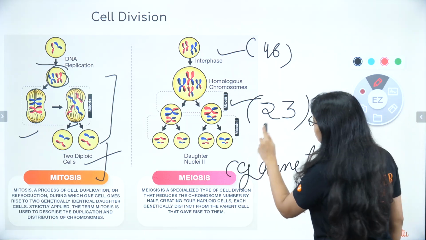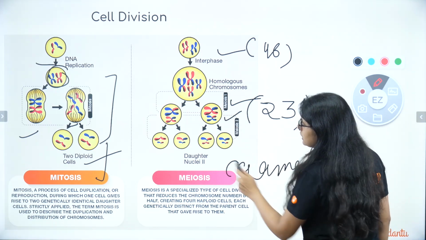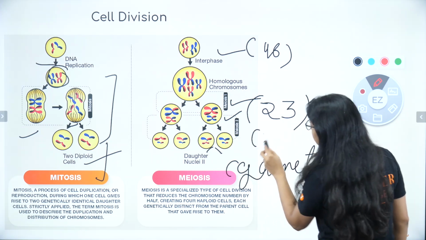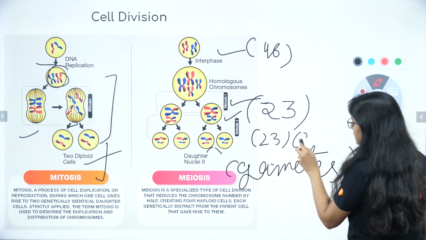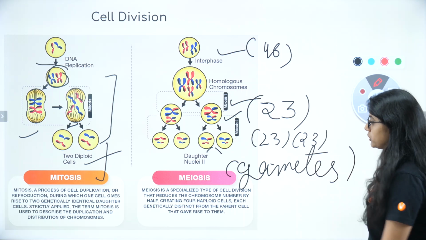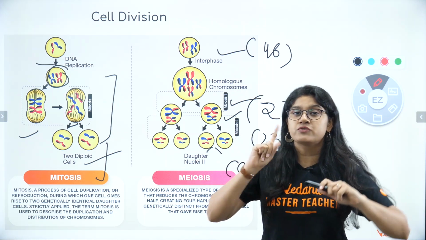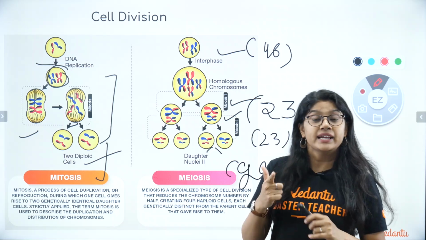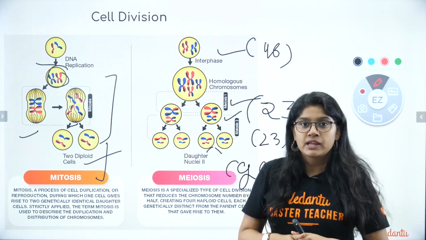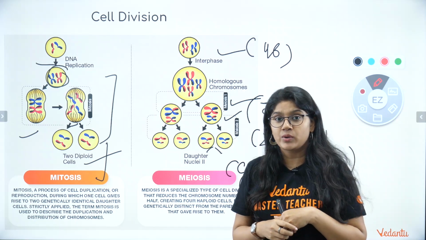So in the next stage, what will happen once the 23 is produced? Next will be the exact copy. So in meiosis, there are two types, two different reactions, two different divisions. First, reduction division. Second, the equational division. And that's the only thing that you have to remember, everyone.